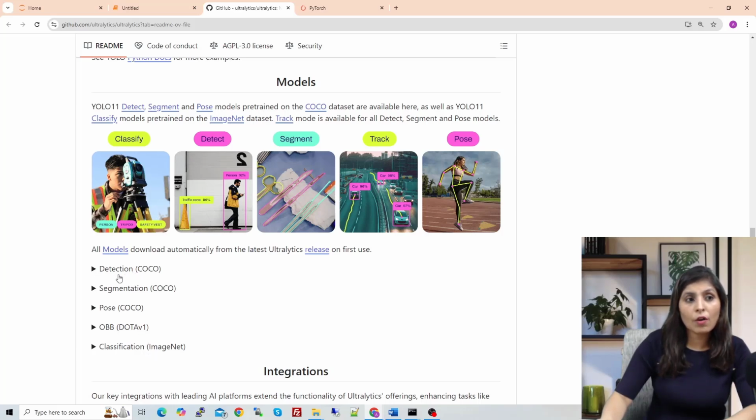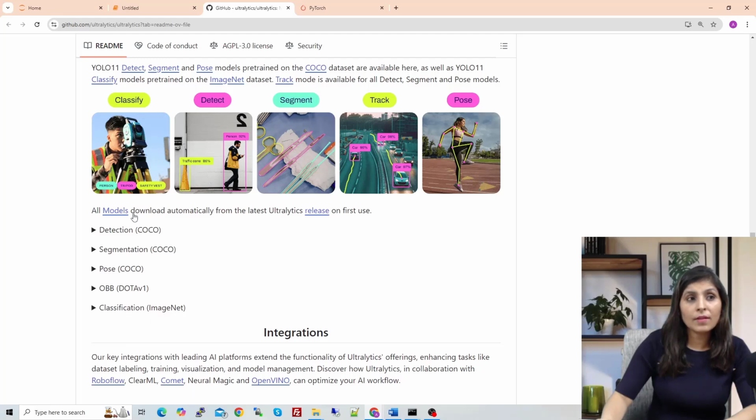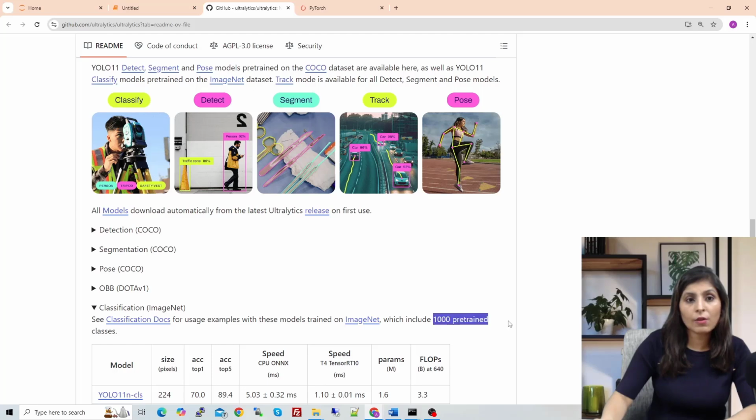The detection model of YOLO 11 is trained on the COCO dataset. The image segmentation model is also trained on the COCO dataset. The pose estimation model is trained on COCO as well, and for oriented bounding boxes they have trained it on DOTA v1. If you see the Ultralytics documentation, you'll find that their previous versions of oriented bounding boxes were also trained on this DOTA v1 dataset. And for the image classification model, they have trained it on the ImageNet dataset, which has 1000 pre-trained classes.